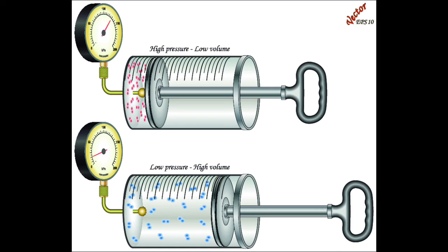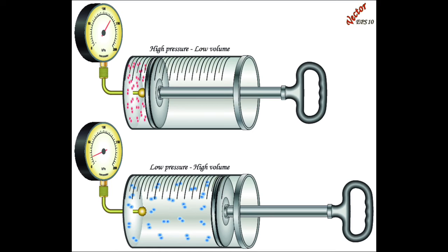Now moving on to the container at the top, and as we can see now, we are pushing the piston further inside. Therefore, we are compressing the gas which is contained within that container. So when we are compressing the gas, two things are happening. First off, we are decreasing the volume that is being occupied by these molecules. And on the other hand, whenever we decrease the volume, the air molecules are going to be striking more frequently against the walls of that container, which is going to lead to an increase in pressure. But why would that lead to an increase in pressure?